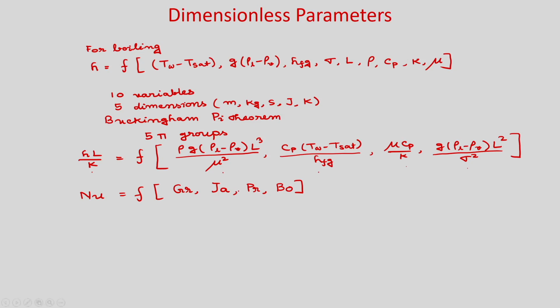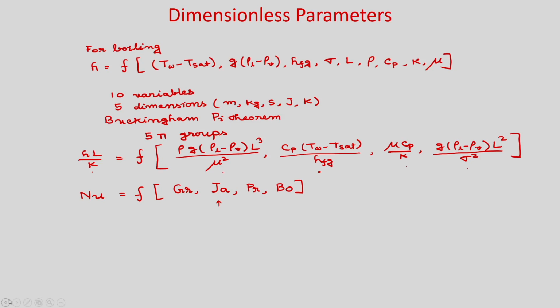Generally, in the Jakob number, Cp (T_w minus T_sat) divided by h_fg, h_fg is very high. So, in many cases the Jakob number will be very small and can be neglected.